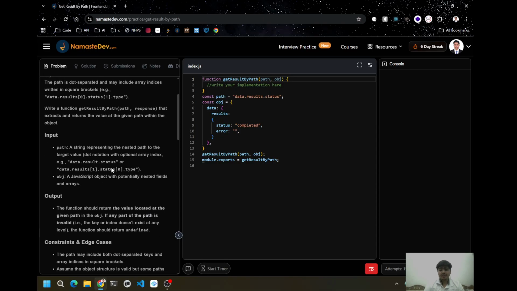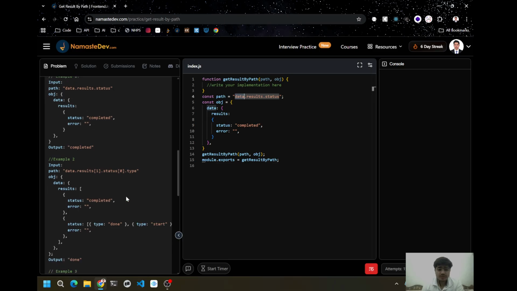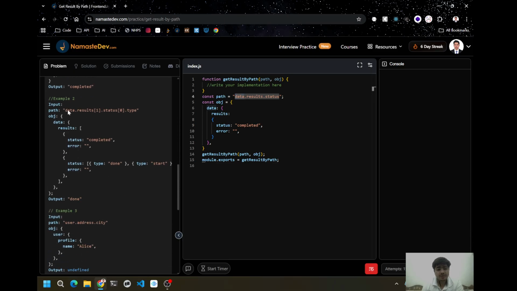In this, suppose we are given an object, and there is a path which is associated with it. What we have to do is traverse all the nodes which are given in this path, and obtain the final output. Earlier I was thinking this question is very simple, but when I started solving it, I found some difficulties. Let me share the second example where I got stuck.